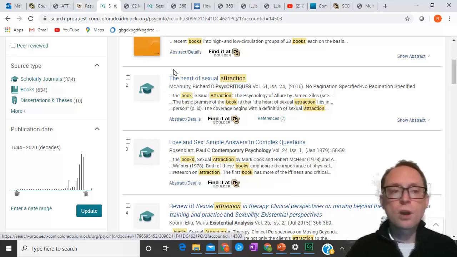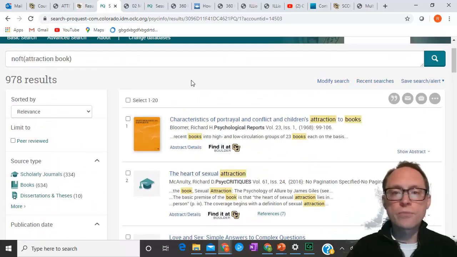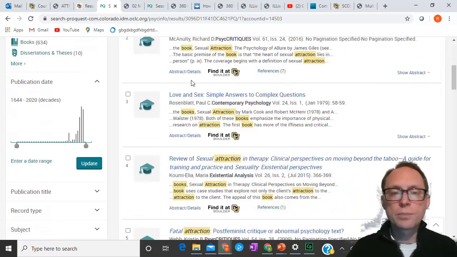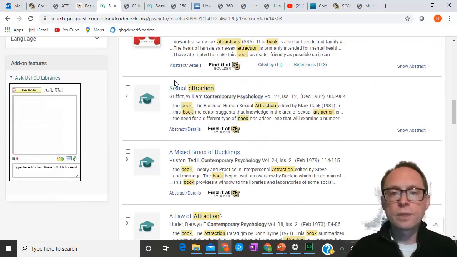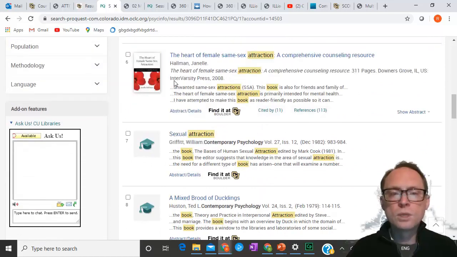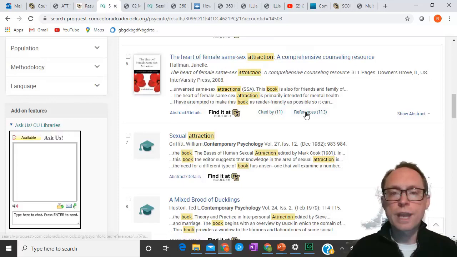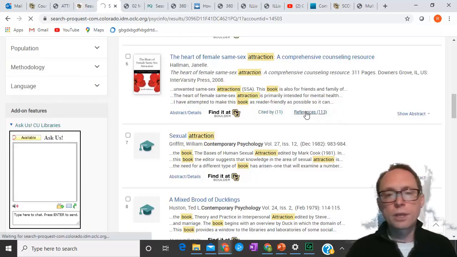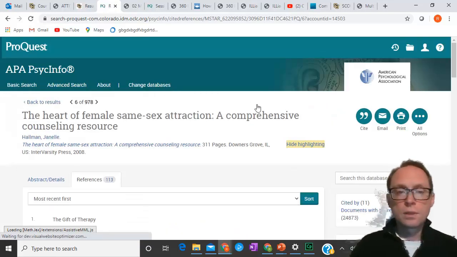Now, one thing that you should always do, and this is going to help you a lot when you're searching for stuff. Let's say that we find something that is important to us. Let's say that I'm interested in understanding the heart of female same-sex attraction. Well, one thing that's important is that the references, I'm clicking on references here, are available.